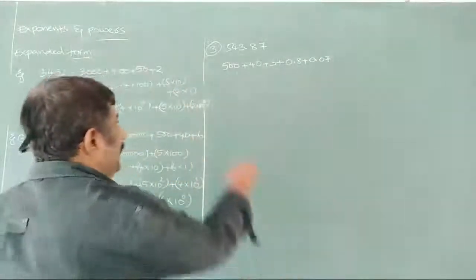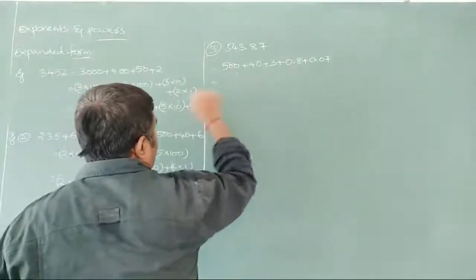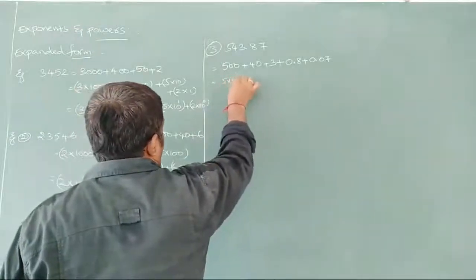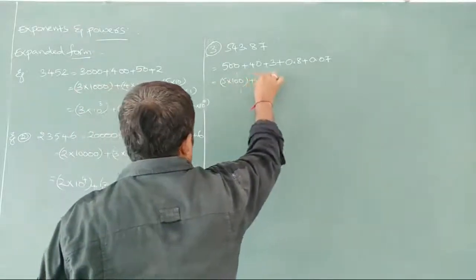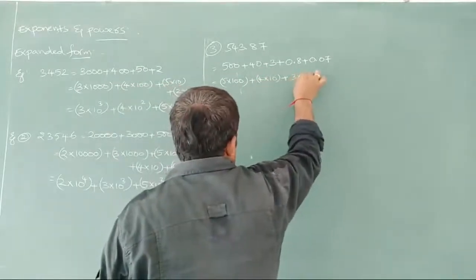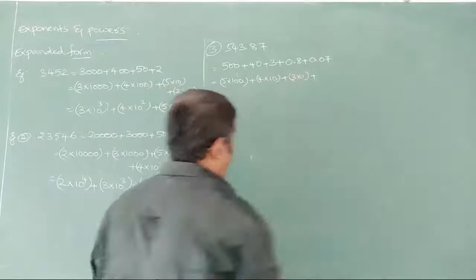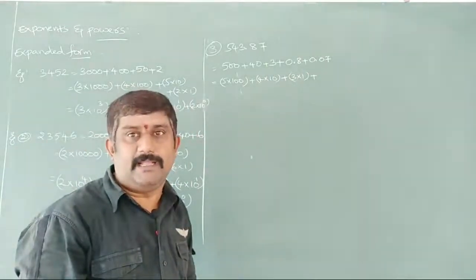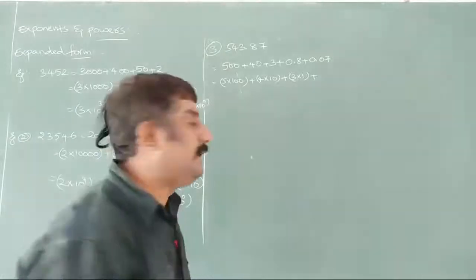Now expand again with the help of hundreds, tens, that means 10 powers. So 5 into 100 plus 4 into 10 plus 3 into 1 plus 0.8. How are we writing 0.8? 8 by 10 we are writing here.